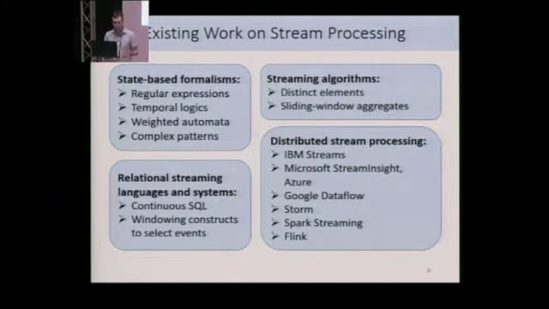There are also various proposals for extensions of relational database languages and systems to the streaming setting. In many of these works, there is a lot of focus on windowing constructs in order to split the unbounded stream into finite tables that can be further processed. And there is also a very large and growing body of proposals and systems for distributed stream processing that are of industrial strength.